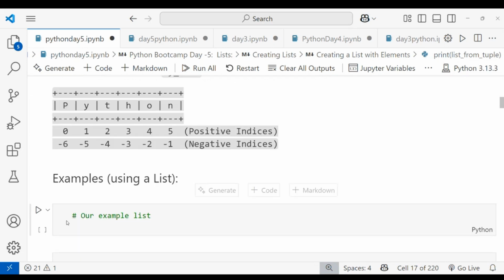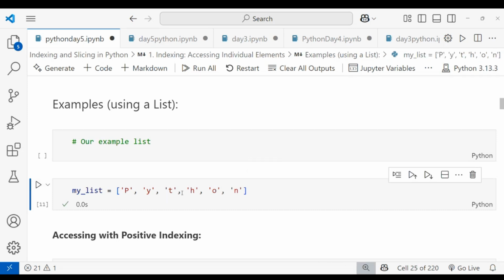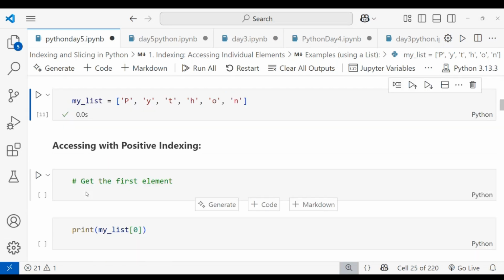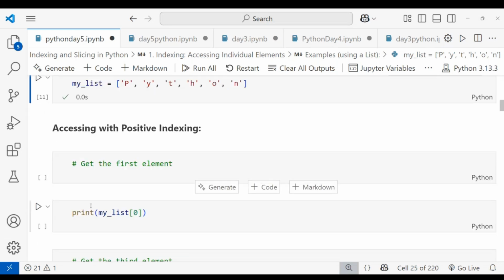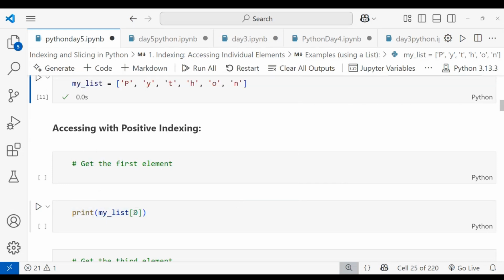Coming to the example, you can understand better. This is my list. I divided Python into its letters. When I run this, the values are stored in my variable. Let's access the values, first with positive indexing. If I want P, I print my list and give the index value 0. When I print, you can see I am getting P. If I want Y, I give the index 1.